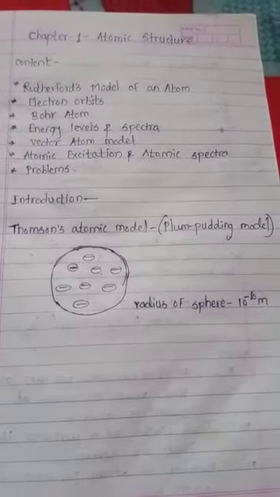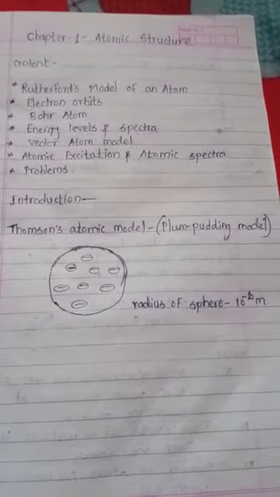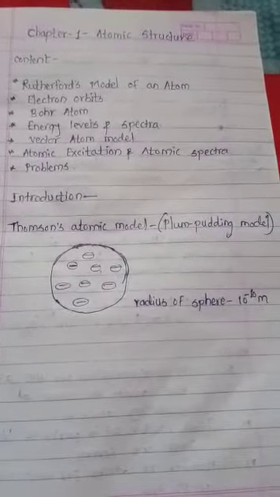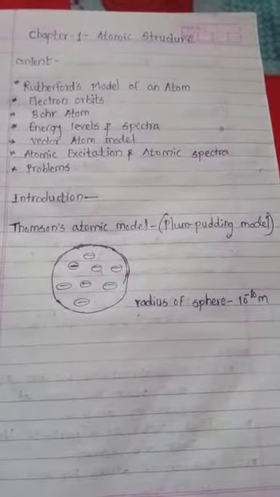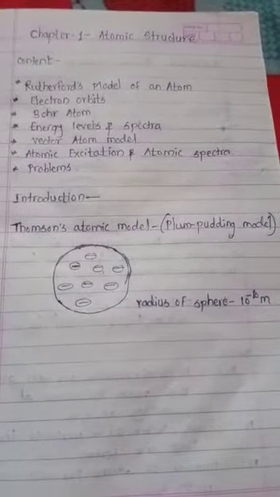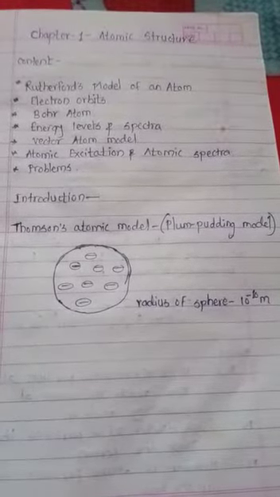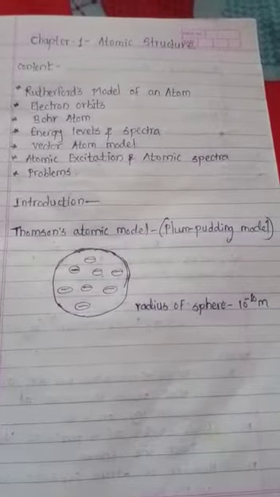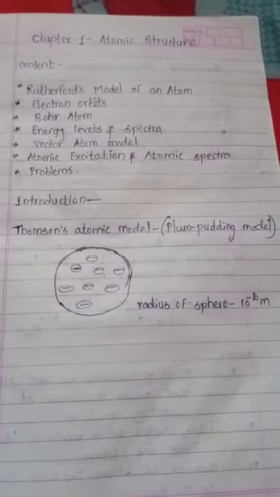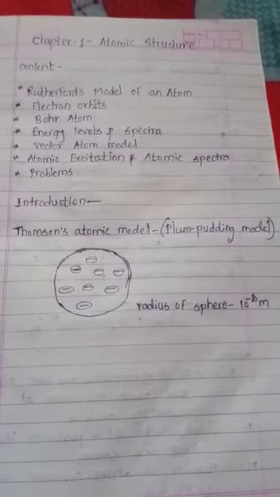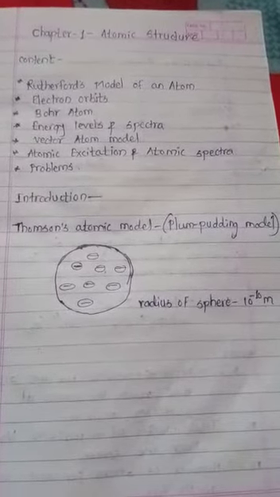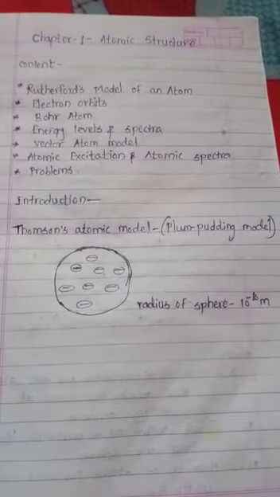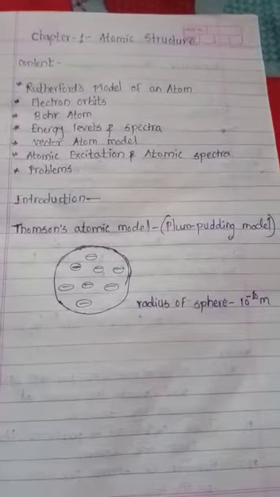In today's lecture, we will start our first chapter, Atomic Structure. These are the contents: Rutherford's model of an atom, electron orbits, Bohr atom, energy levels and spectra, vector atom model, atomic excitation and atomic spectra, and last we will see the problems related to the atomic structure. Before going to the main content, we will first see the introduction.